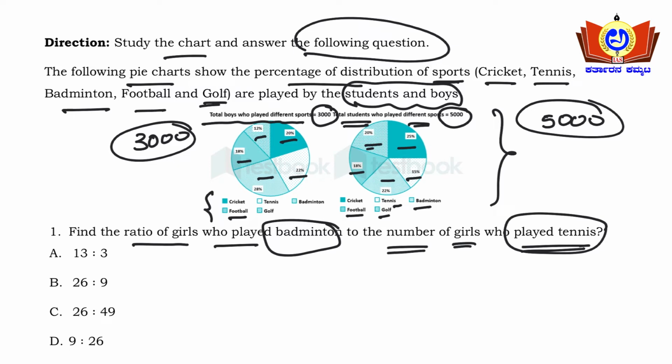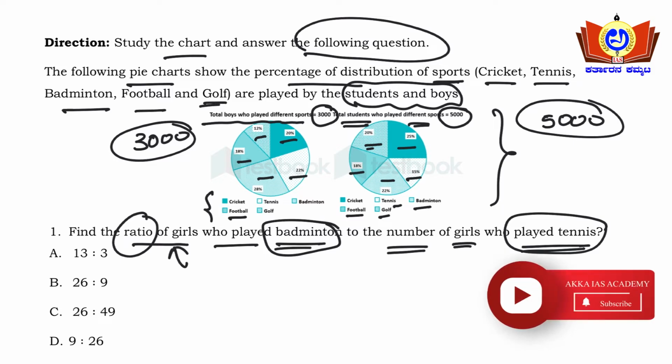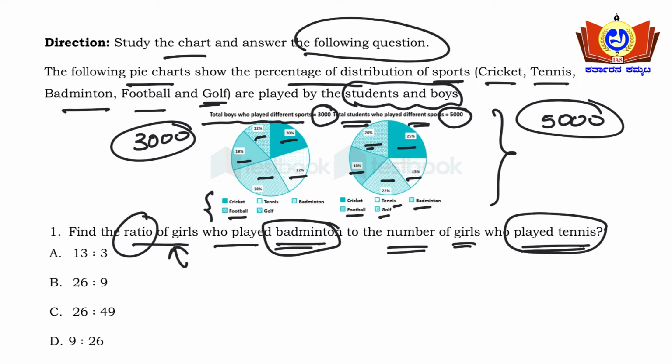Based upon this given data, what we need to find is the ratio of girls who played badminton to girls who played tennis. The population of girls who played sports has not been given. What they have given is total boys who played different sports, 3000, and total students who played different sports, 5000. I'll be solving it on the next page.